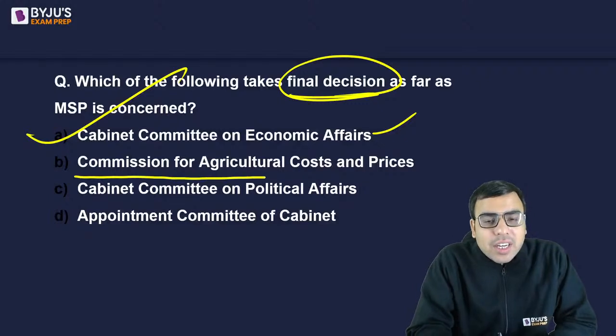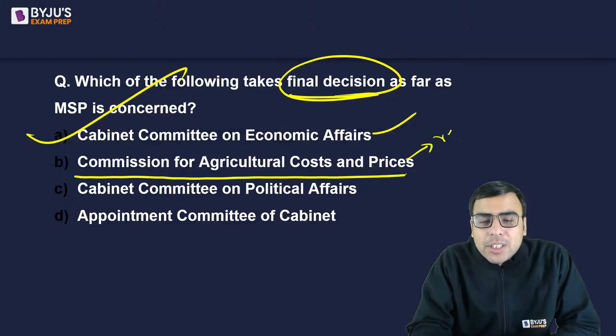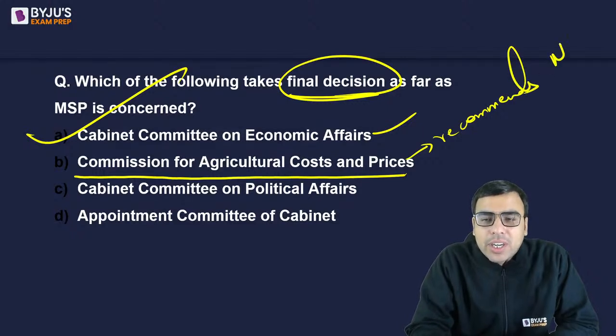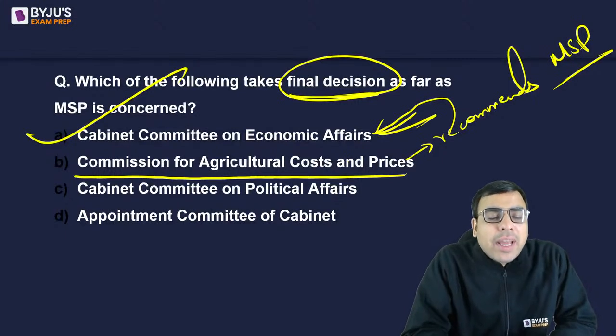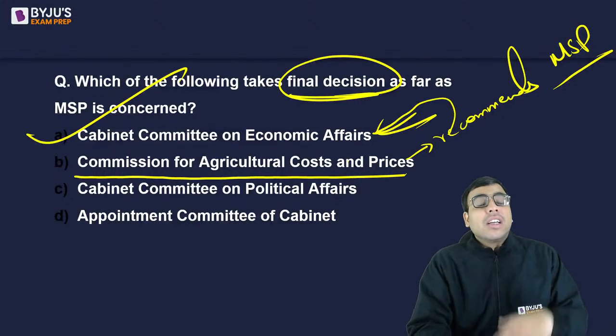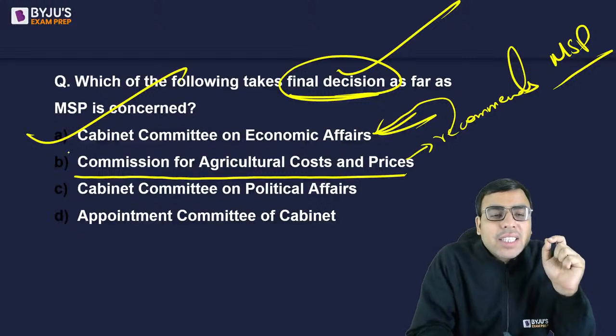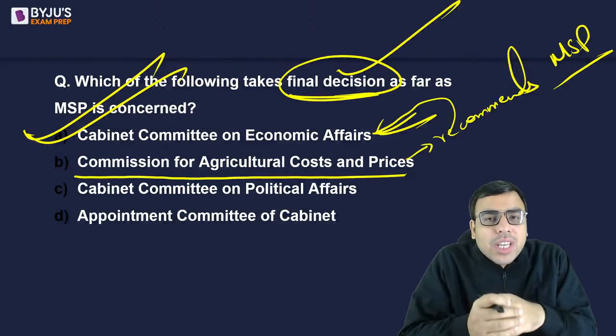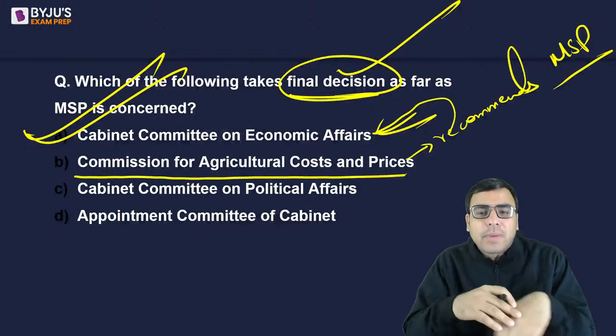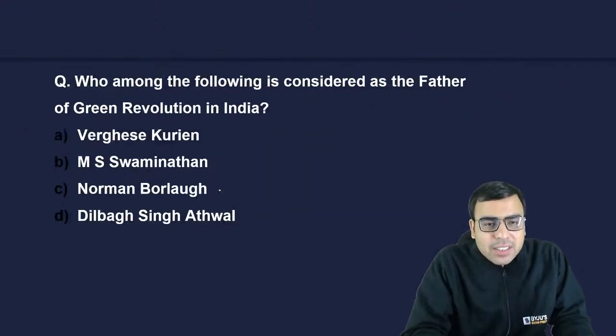The Commission for Agriculture Costs and Prices recommends the MSP. It is a recommendatory body, so it recommends how much the MSP should be. The final decision is taken by the Cabinet Committee on Economic Affairs. Since the question used the words final decision, the answer is option A. If the question was asking who recommends, then you should have answered option B. So the right answer to this question is A.